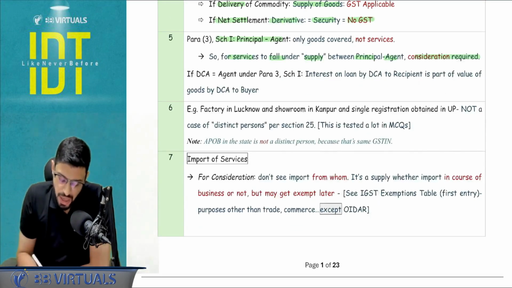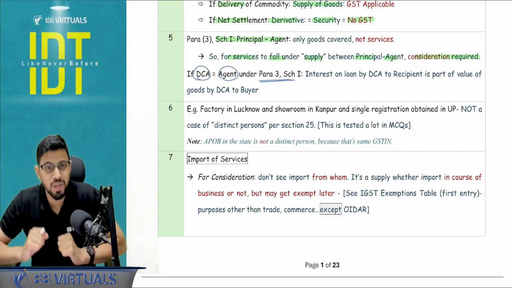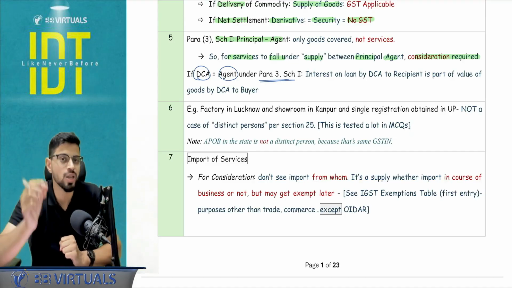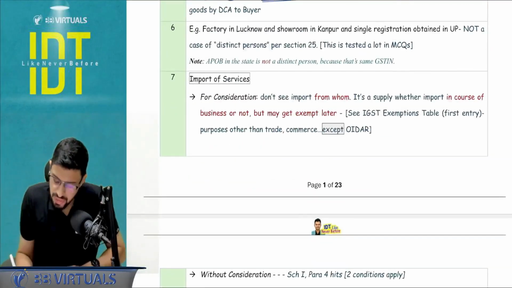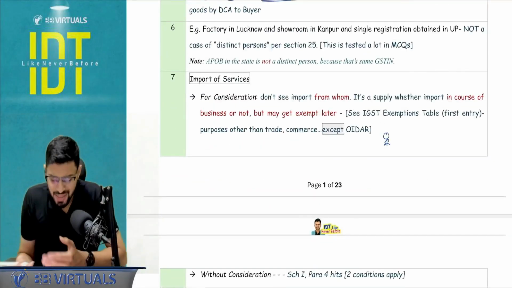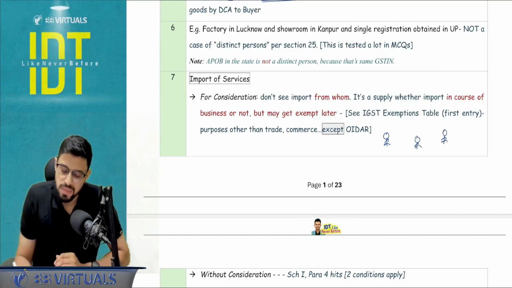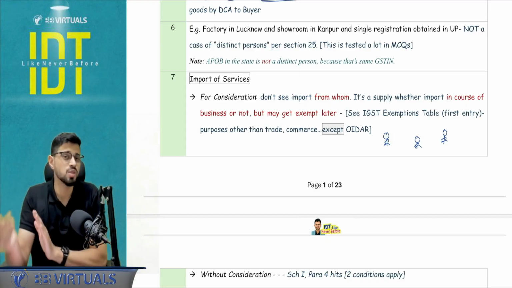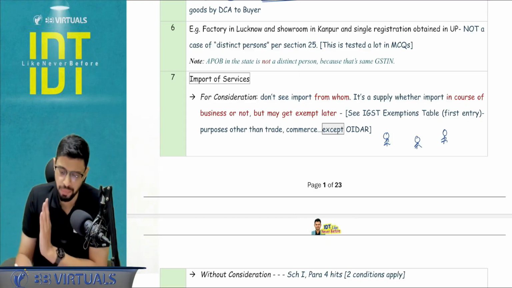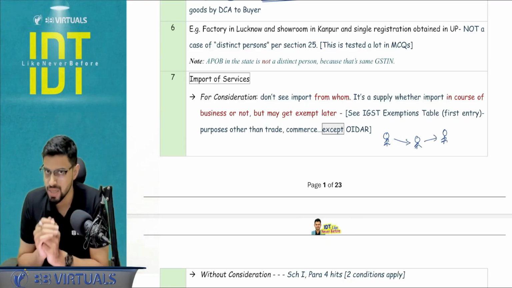Okay, next, if DCA is an agent under paragraph number 3, schedule number 1. Sir, what does this mean? It means that the invoice test is passed. So basically, I am trying to tell you that if there is a principal or you can say a seller, and here there is a DCA and here there is a recipient, and he's falling under the ambit of paragraph number 3, schedule number 1, you will find this language in the questions. In that case, these are two different supplies, because the invoice test is being passed.